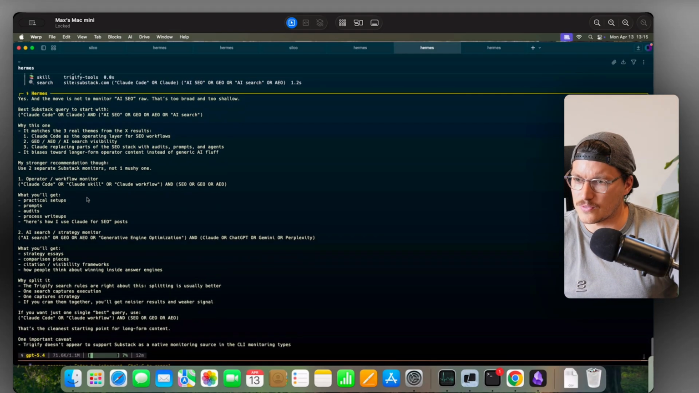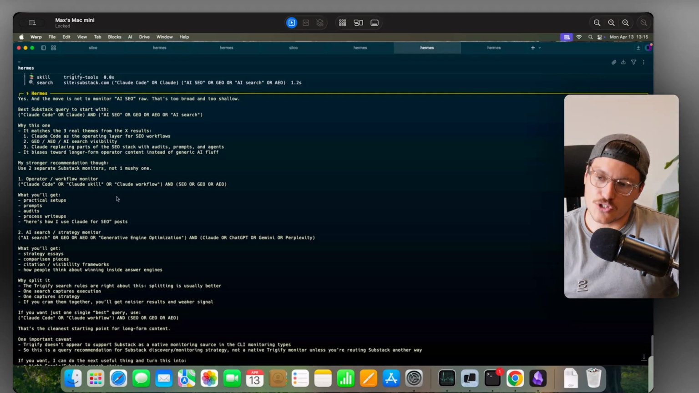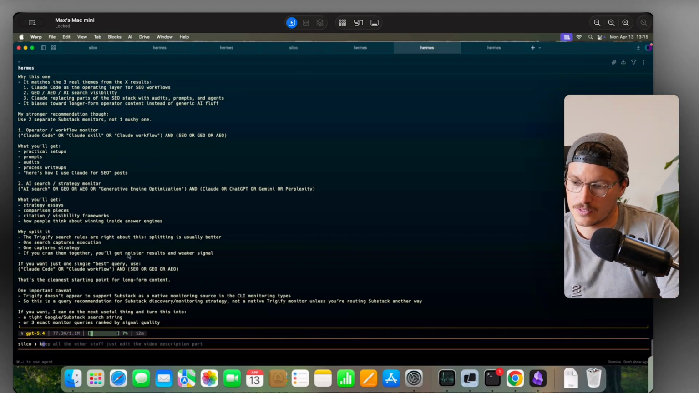So here we go. It's saying, okay, Claude Code or Claude and AI SEO or GEO or AI search like that. Use 2 separate Substack monitors, not one mushy one. So this one's covering the skills or the workflows. Interesting. I really like that. Okay, cool. Let's go ahead and set that up also.